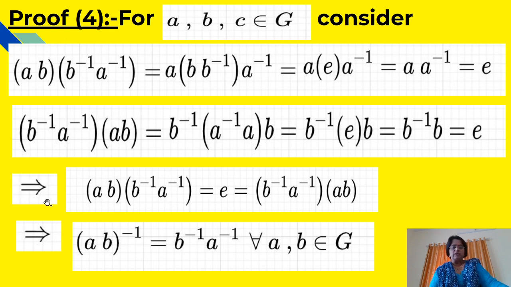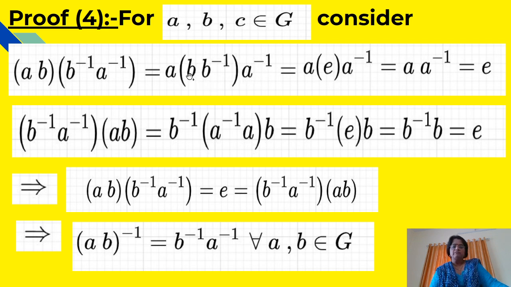Now we will prove that (AB) inverse is equal to B inverse A inverse in the fourth part. For A, B belonging to G, consider the product AB into B inverse A inverse. Using the associativity, we can write this product as A, in the bracket B into B inverse, into A inverse.